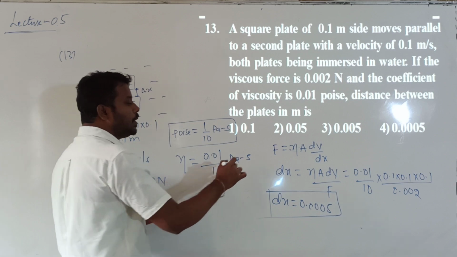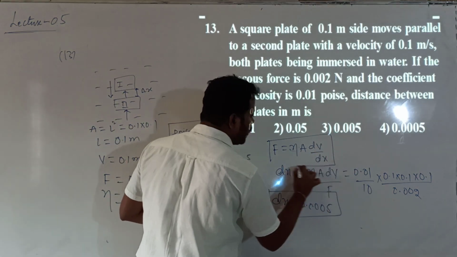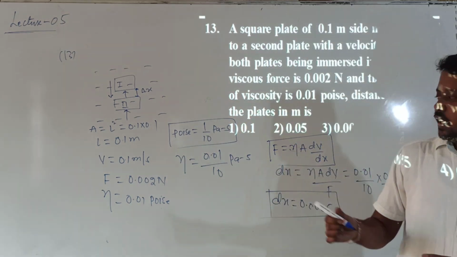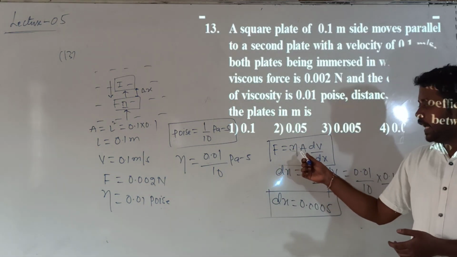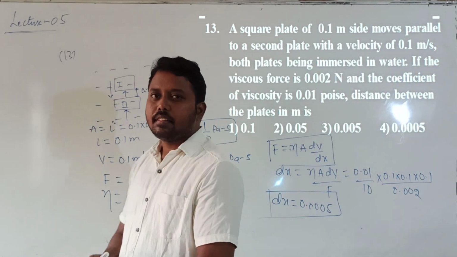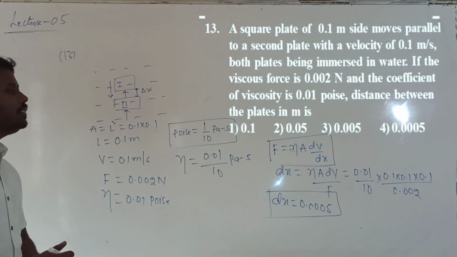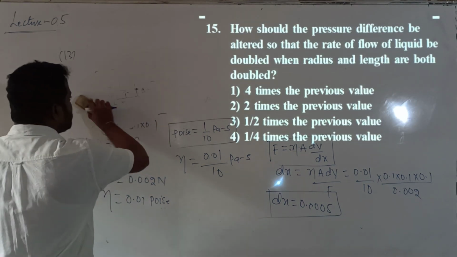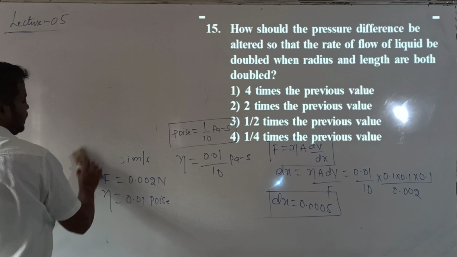For that, we use Newton's formula for the coefficient of viscosity: F is equal to eta into A into dV divided by dx. Question understood? So this is the 13th one. Next question, question number 15.